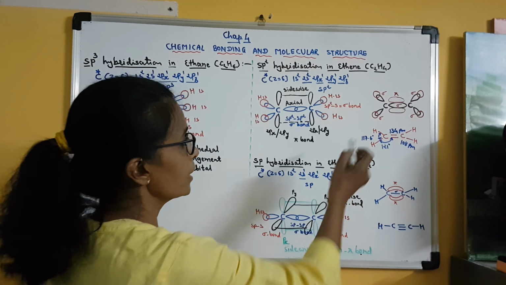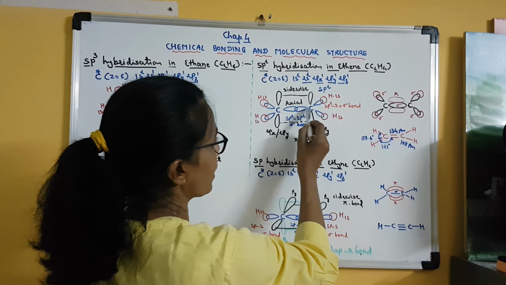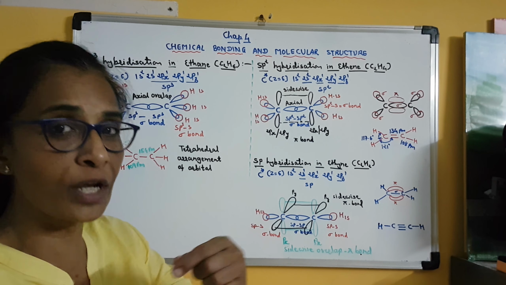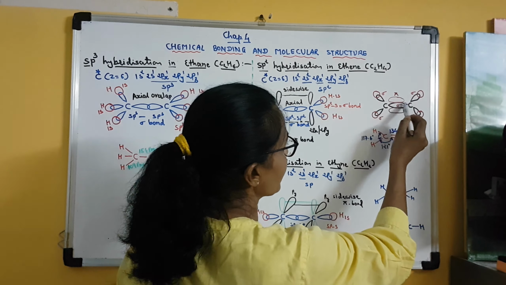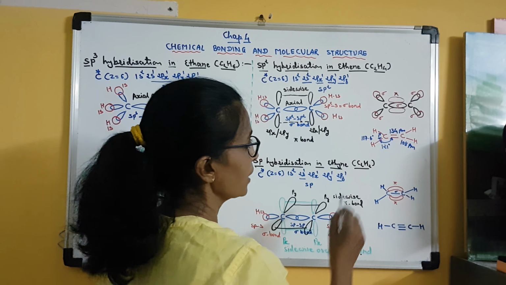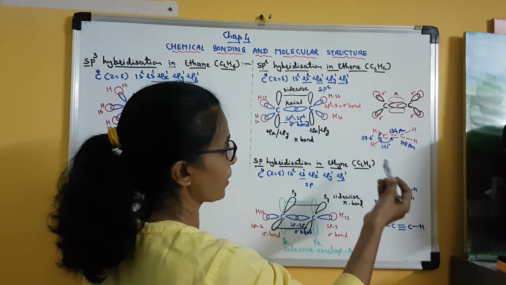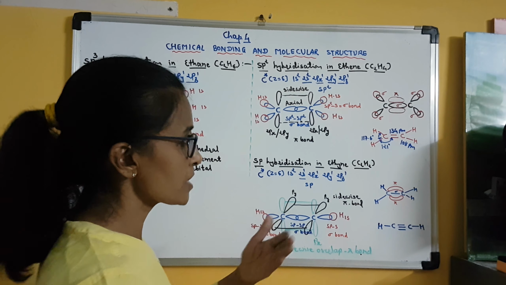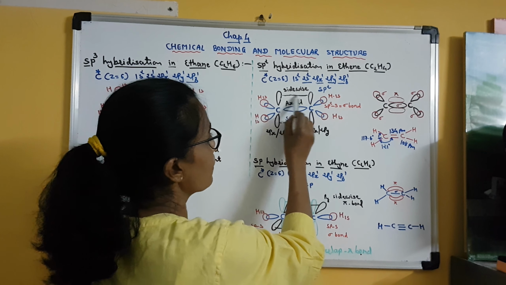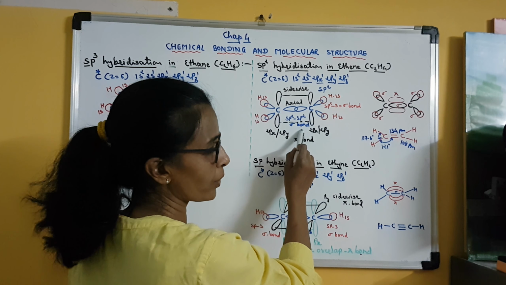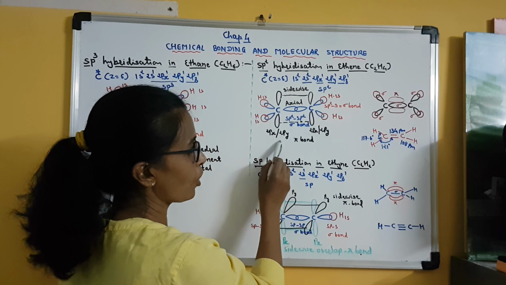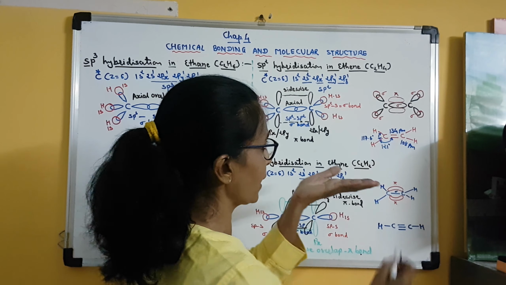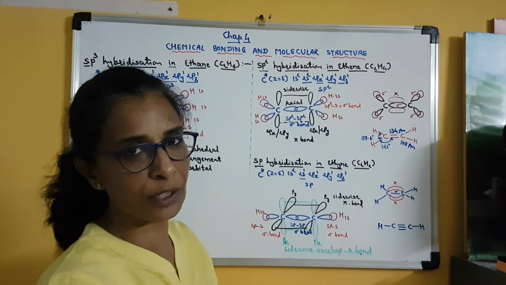Clear? Now here you can also see in this diagram, these 2 sp2 hybrid orbitals will overlap. By overlapping, they form this type of orbital, and it will result in a sigma bond. Clear? These are understood. They are sp2-sp2 sigma bonds. Now this upper overlap and the lower overlap of 2px or 2py orbitals will form 2 lobes, one above the plane of the molecule and one below the plane of the molecule.